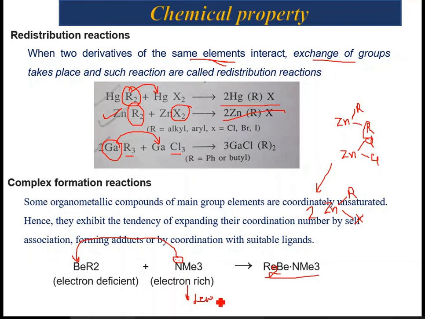This is called the Lewis base. Similarly, this beryllium is going to accommodate the electrons which are transferred from the amine ligand, and this will be called the Lewis acid, or electron deficient. So what will we call this? Lewis acid.